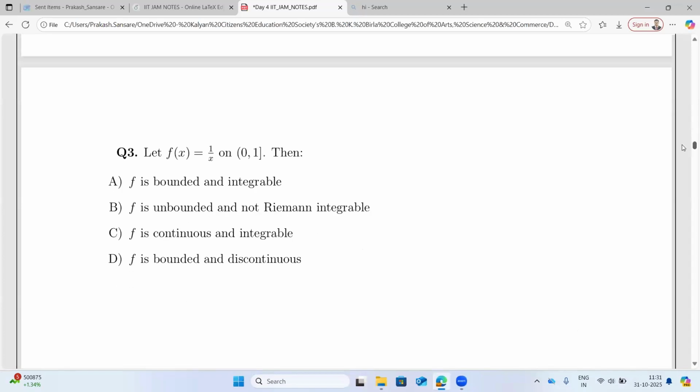Then here is the third question. If f(x) is equal to 1 by x, defined on the open interval (0, 1), what can you say about this function? The options are: f is bounded and integrable, f is unbounded and not Riemann integrable, f is continuous and integrable, f is bounded and discontinuous. You need to check boundedness first.